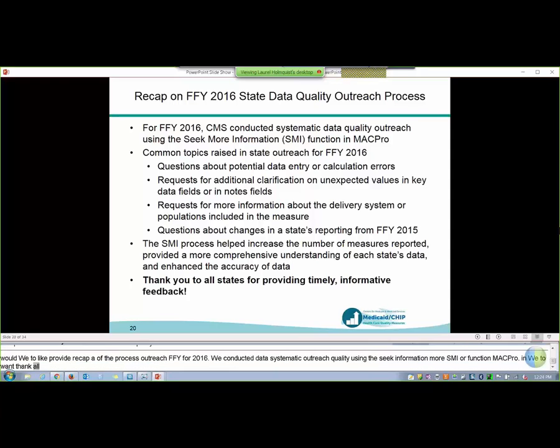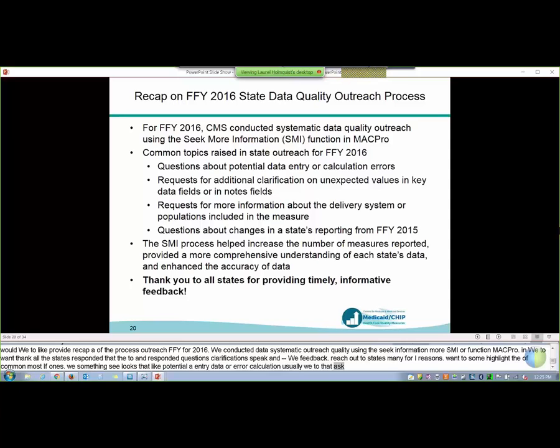There are many reasons that we reach out to states during the data quality review process, but I want to highlight some of the most common ones. First, if we see something that looks like a potential data entry or calculation error, we usually ask the state to confirm that the information entered was correct or to correct the data. Sometimes we also ask for clarification about something that was entered into one of the key data fields or notes that was unexpected. For example, this includes rates that are notable outliers from rates that are reported by other states, or for example, if a rate of 0 was reported.